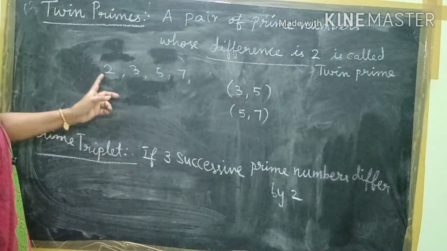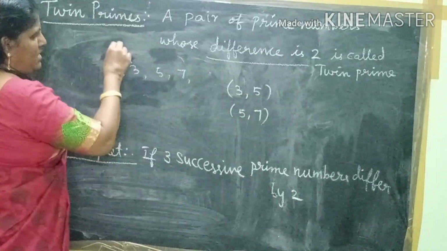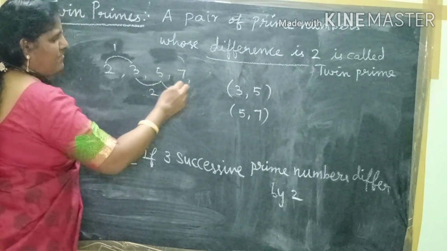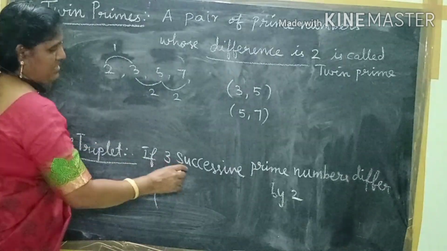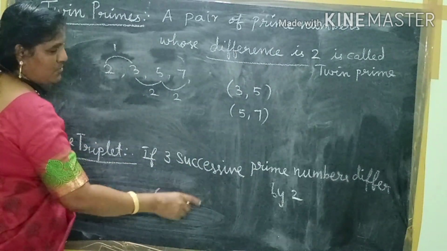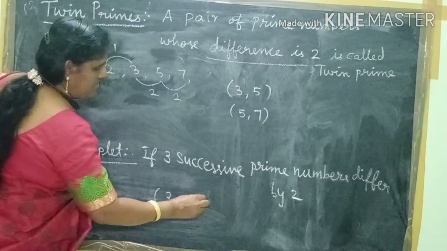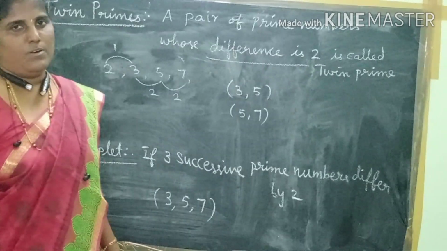See the same example: 2, 3, 5 and 7. 2 and 3 differ by 1. 3 and 5 differ by 2. And 5 and 7 differ by 2. So the successive prime numbers differ by 2, and the prime triplet is 3, 5 and 7. Okay children?